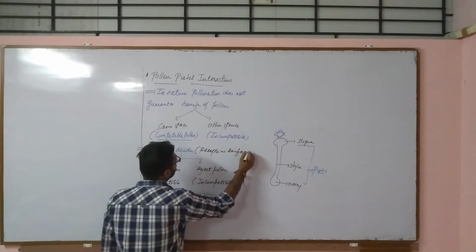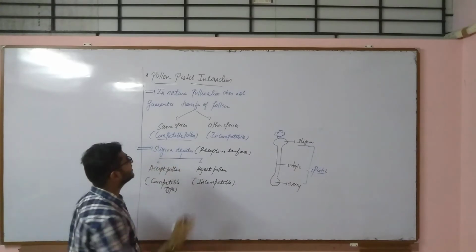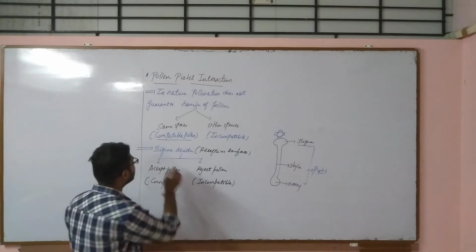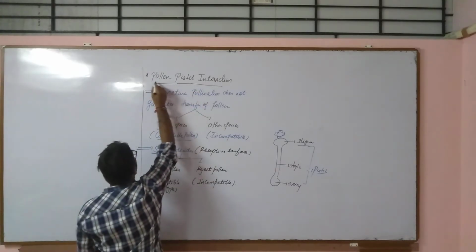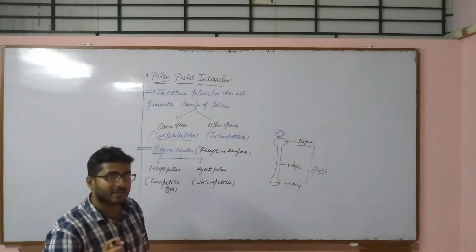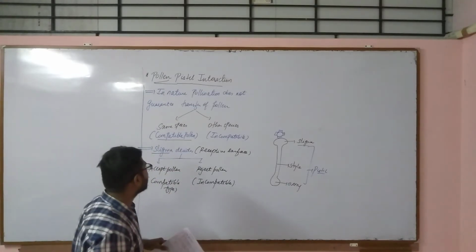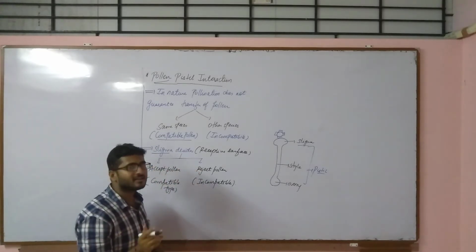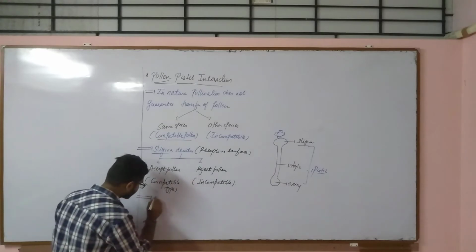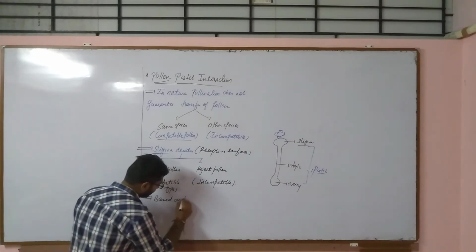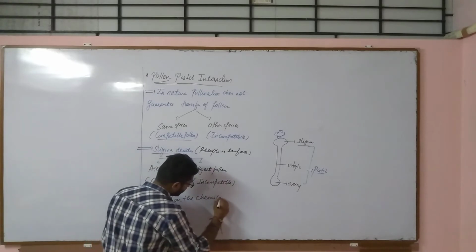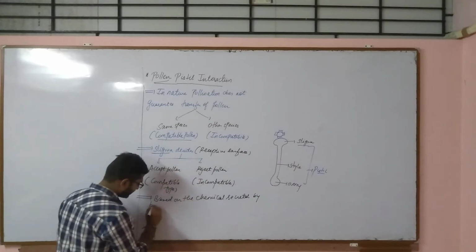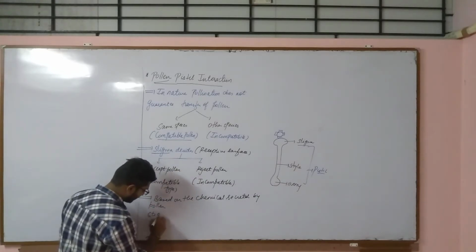Now what we have to see in this topic is the interaction between the stigma, that is the pistil, as well as pollen. So this is our topic, pollen pistil interaction. Now on what basis does stigma accept or reject the pollen? It is actually based on the chemicals secreted by both the pollen grain as well as the stigma.